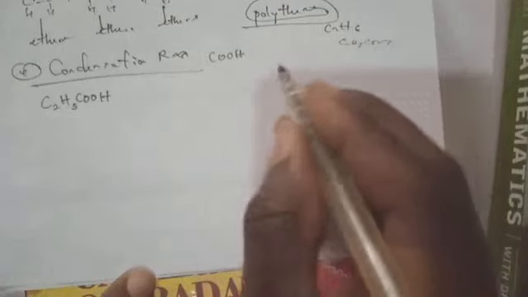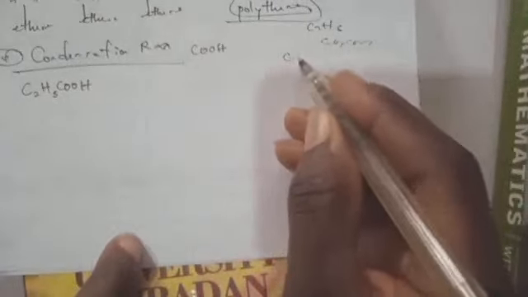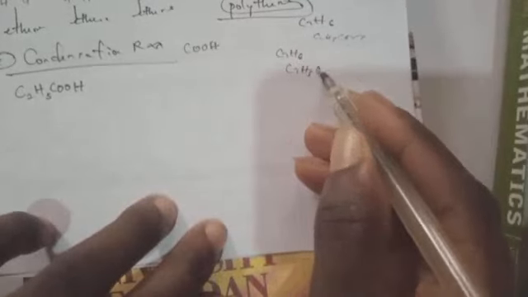Now, if 1 mole of ethanoic acid will undergo condensation, that is the condensation reaction, with 1 molecule of ethanol, these are the group of OH, whereby the C2H6 of alkane or ethane, if you remove one hydrogen, it will be C2H5, then replacing that one hydrogen with OH. So this is ethanol. This one here is what? Ethanoic acid, C2H5COOH. This COOH is the carboxylic group. Then the OH is also the hydroxy group.